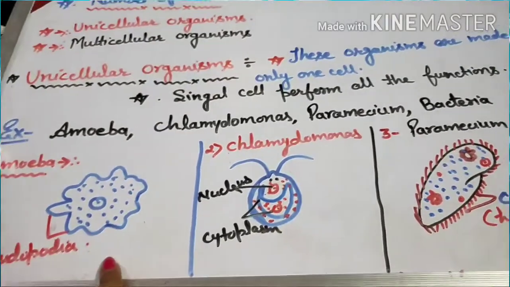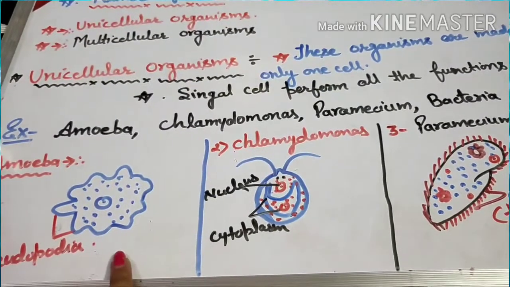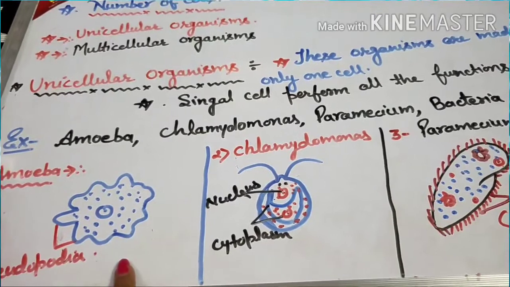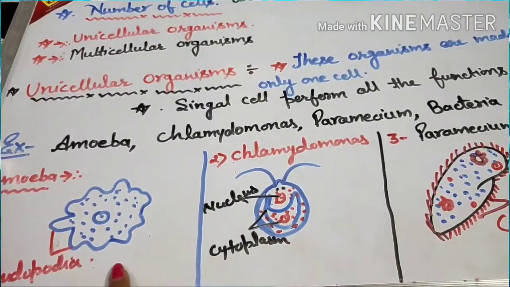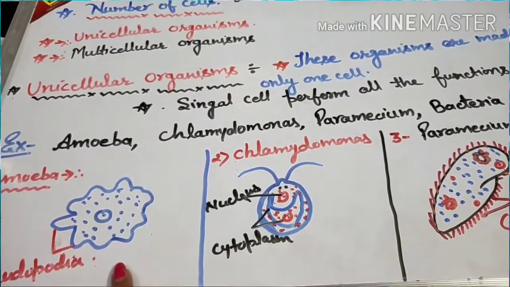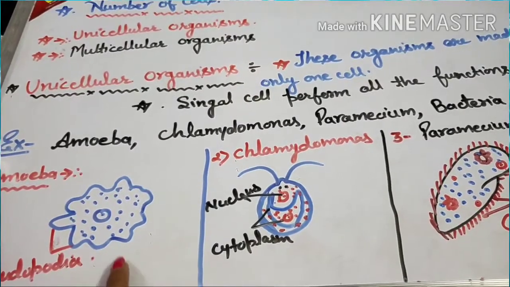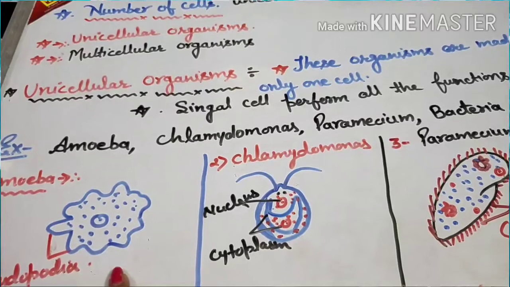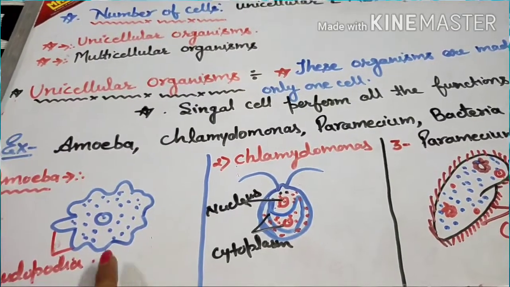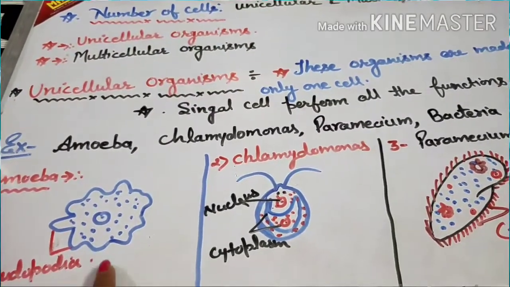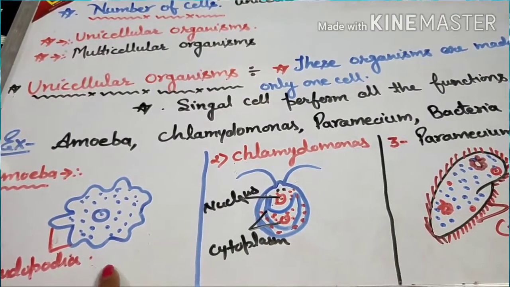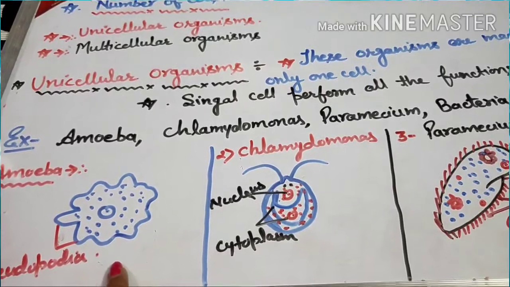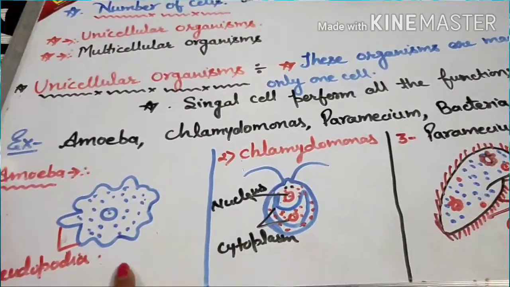We have heard about amoeba. Amoeba is an extremely small microorganism, and we cannot see it with the naked eye. With the help of a microscope, we can see this small microorganism. It belongs to protozoa.